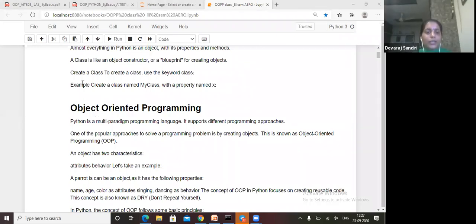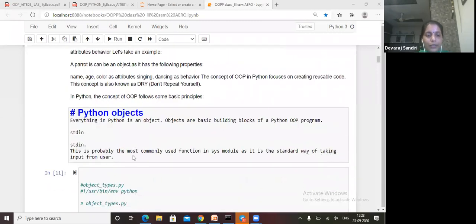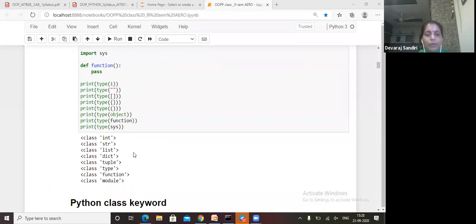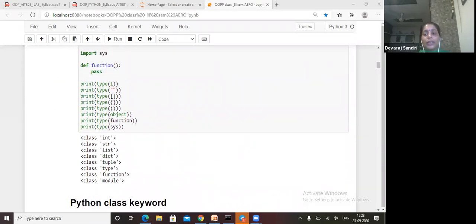Okay, students, thank you. So how to create a class in object-oriented programming, now I will tell you. Before that, I will tell you what the data types are. You know integer, string, list, dictionary, tuple, and functions and modules.